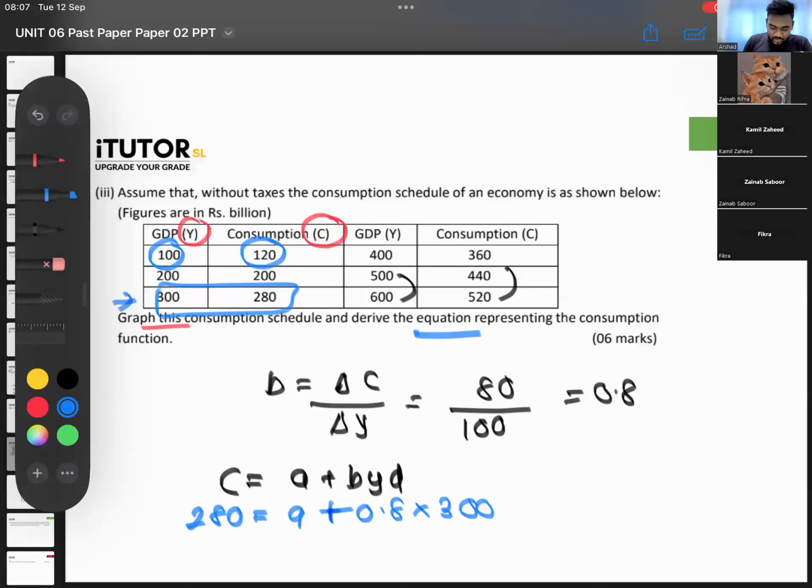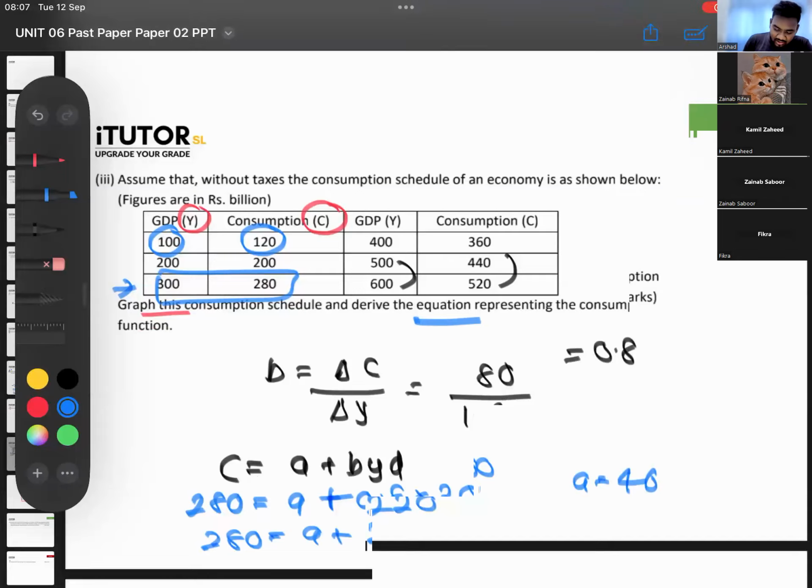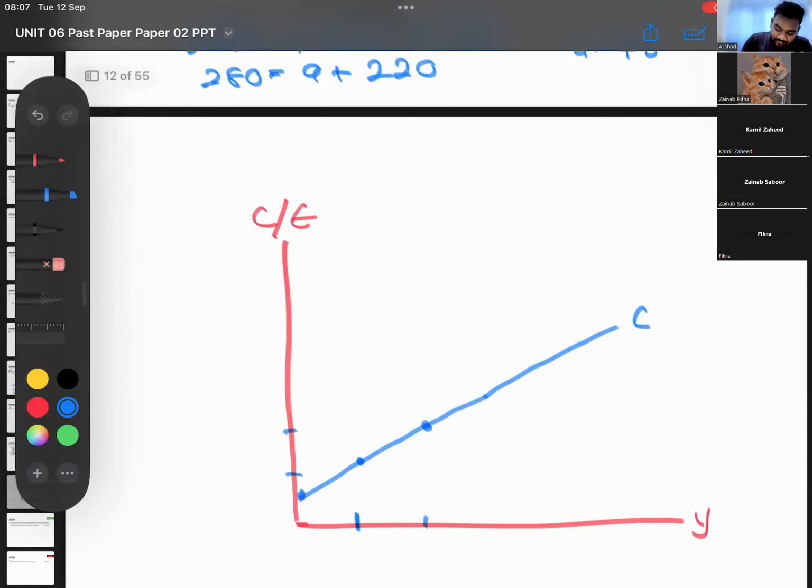So you solve this, right? 280 equals A plus 0.8 into 300, which is 240. A is equal to 40. So then what is your consumption function? C is equal to 40 plus 0.8Y.